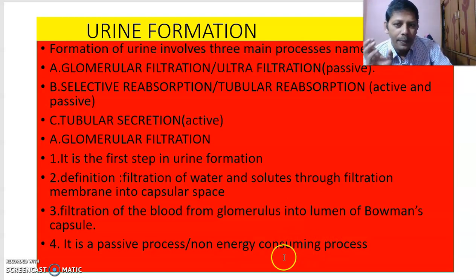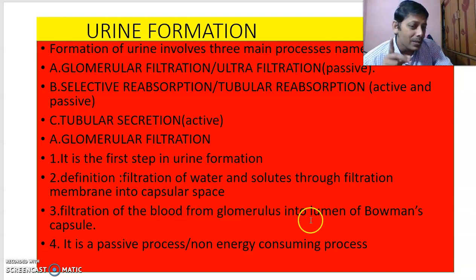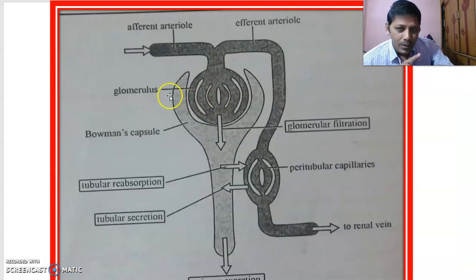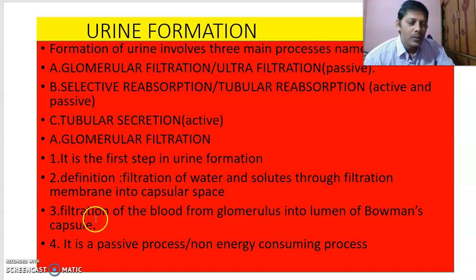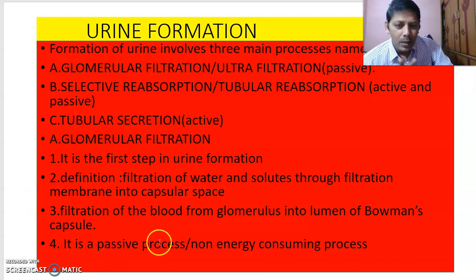It is mentioned here, a passive process or non-energy consuming process. No energy is required. Filtration of blood from the glomerulus into the lumen of the Bowman's capsule takes place here. What is glomerular filtration? Filtration of blood. It is given in our textbook. This is the definition given in our textbook: filtration of blood from the glomerulus into the lumen of the Bowman's capsule is called glomerular filtration. That is 2 marks and also a part of the essay. It is a passive process and non-energy consuming process.